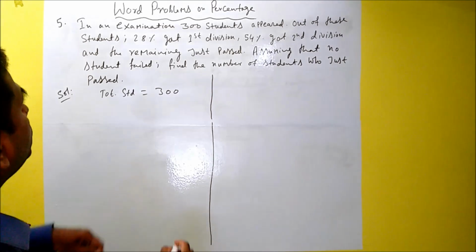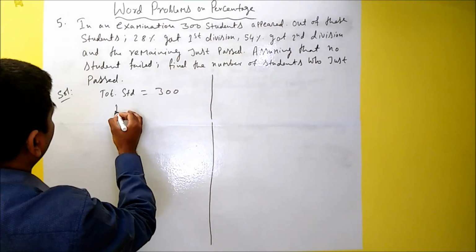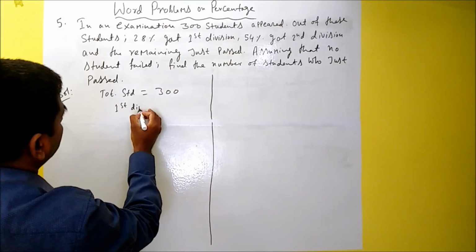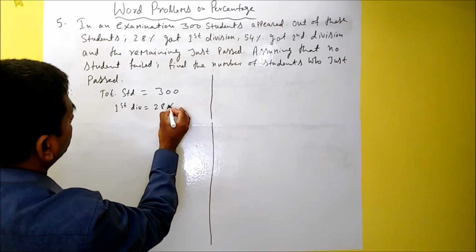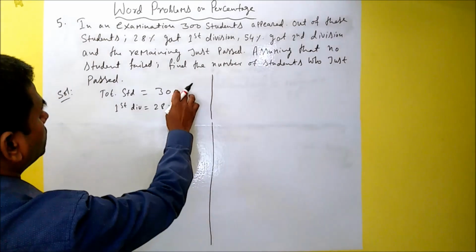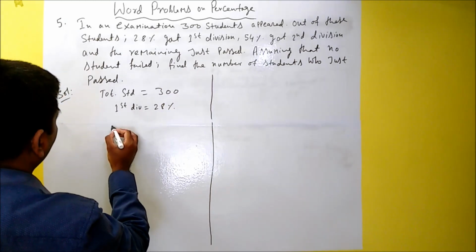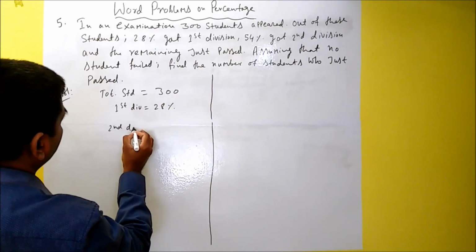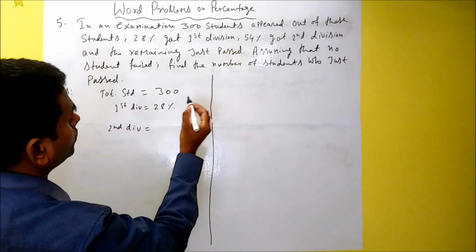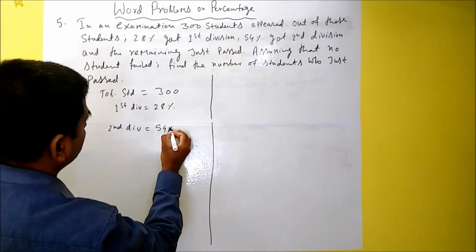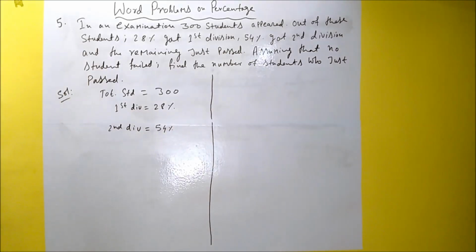Okay, out of which first division is 28 percentage. This is a number, but this is percentage. And second division, how many got second division? So second division is, you can see, 54 percentage.